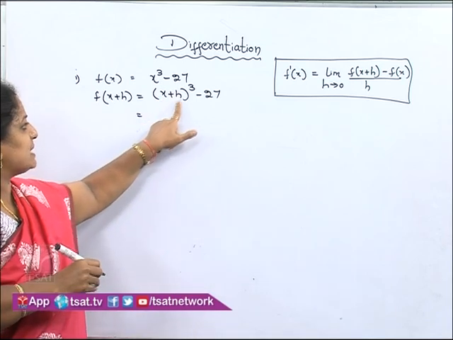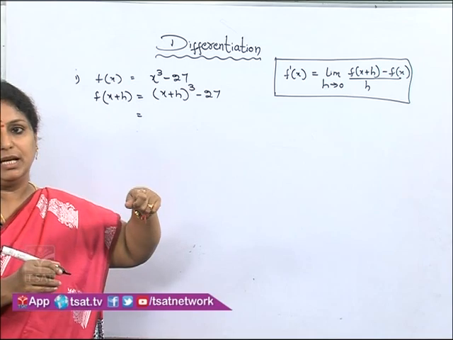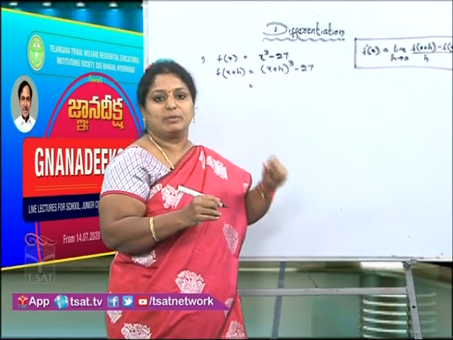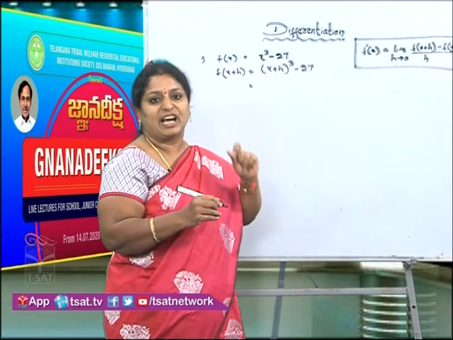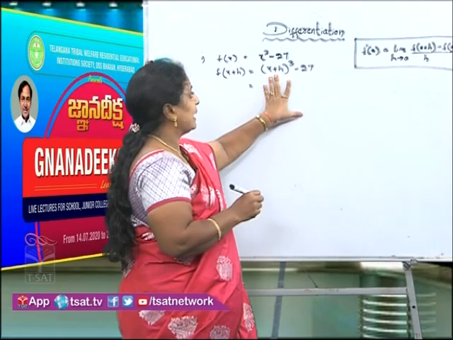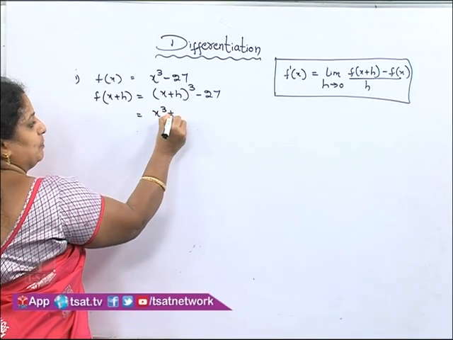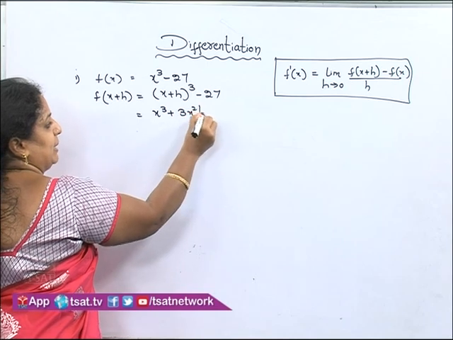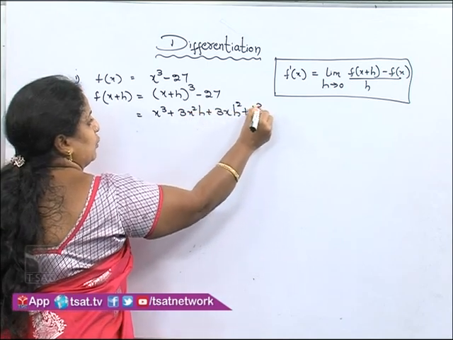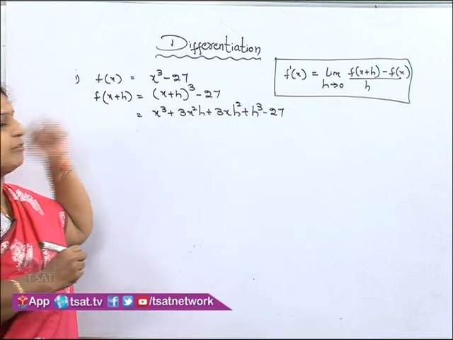Now, x plus h whole cube is exactly like an algebraic identity. Children, when we are using algebraic expressions, you must make use of algebraic identities which you have learnt in your school time. So, it is looking like a plus b whole cube. So, split like the formula, a cube plus 3a square b plus 3ab square plus b cube minus 27. Now, this is the value of f of x plus h.